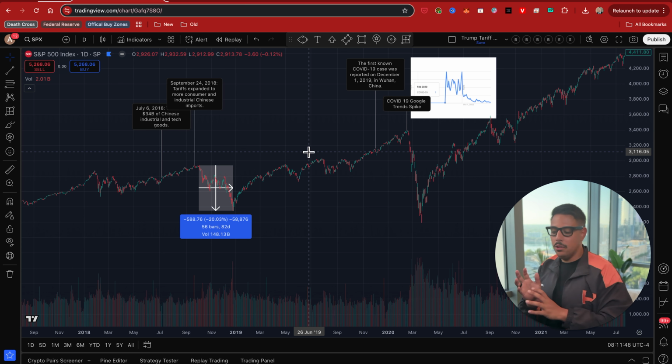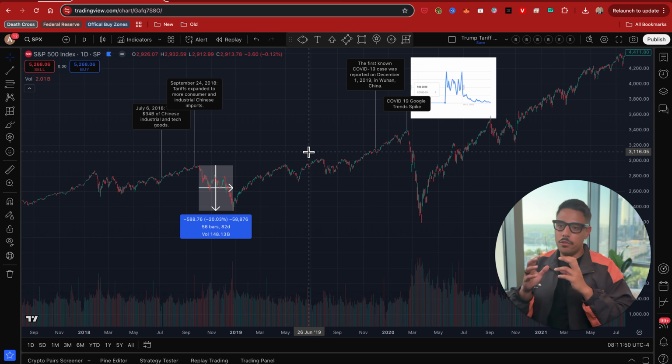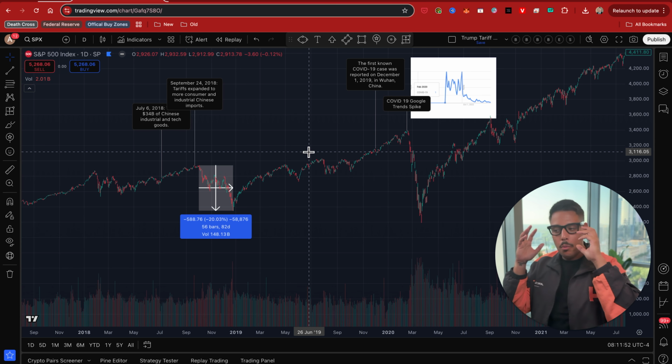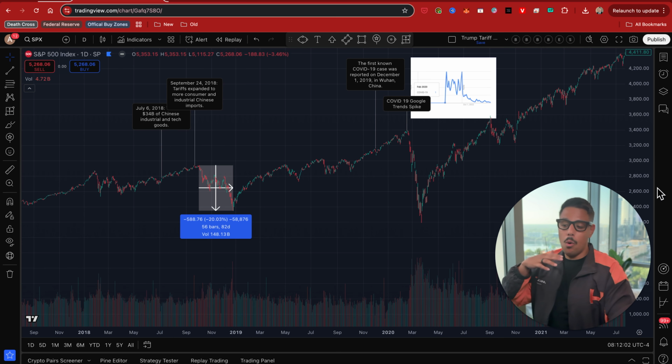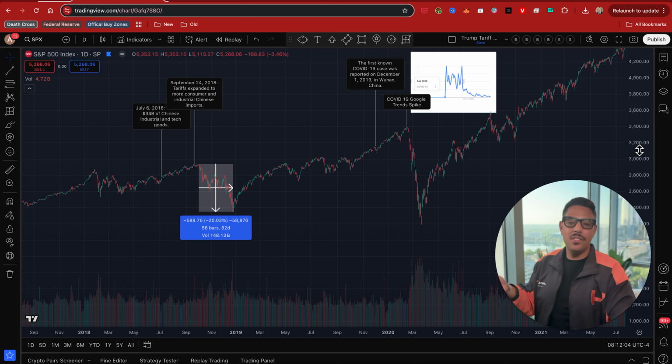So I like to look at the S&P 500 because there's so much more liquidity. I mean, when I say so much more, I mean like 100 times more depth in the S&P 500 than crypto itself. So this gives us like an ultimate indicator. I like to look at the biggest indicators, right?